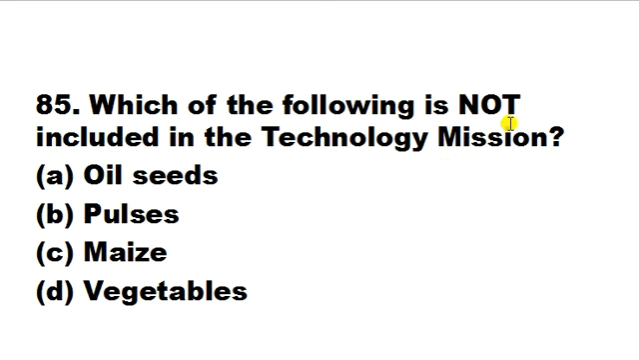तो इसमें क्या क्या include किया गया था? Technology mission included oil seed and pulses and maize, except vegetables. Here vegetable is incorrect. That means which of the following is not included in the technology mission? So here the correct answer would be D. That means vegetables are not included in the technology mission. Technology mission only includes oilseed, pulses and maize to improve the production of oil seeds, edible oil, sorry.